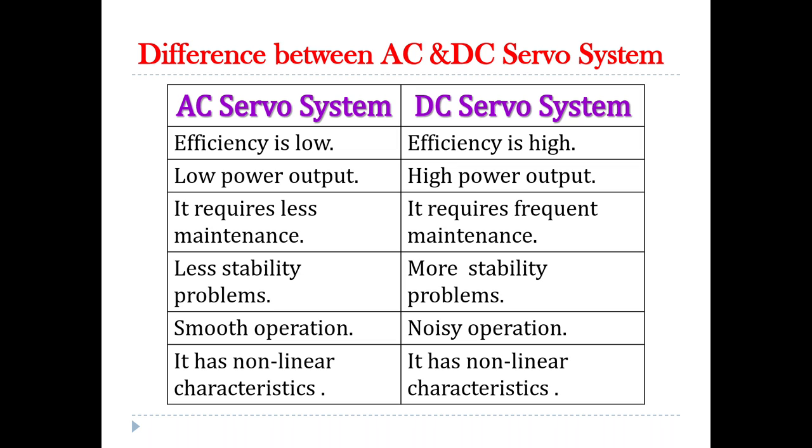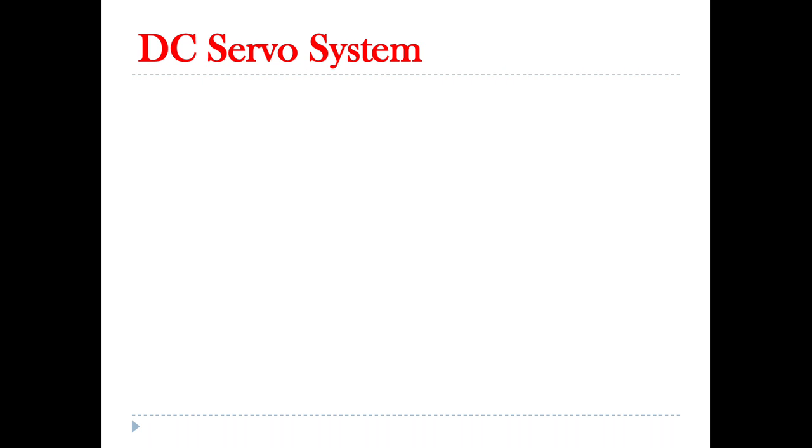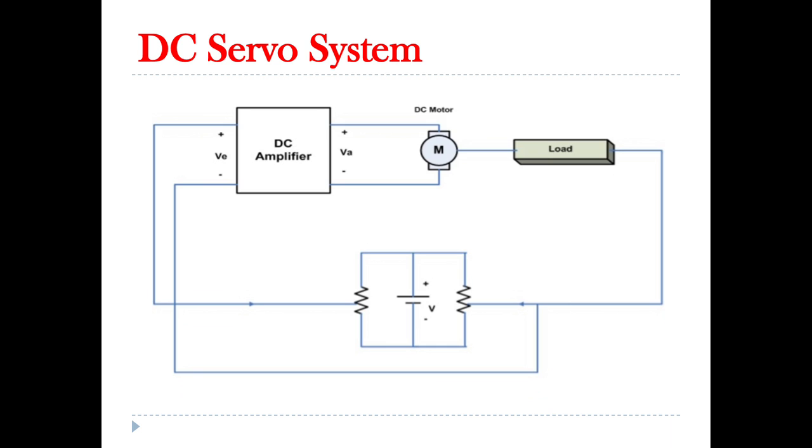AC servo system has non-linear characteristics and the DC servo system also has non-linear characteristics. So DC servo system, this is the general block diagram of a DC servo system. The operation of the DC servo system is similar to the previous servo system, except here we are giving a DC signal. Here the DC servo system consists of a potentiometer as an error detector, DC amplifier, DC motor, DC gear system and DC load whose position is to be changed.